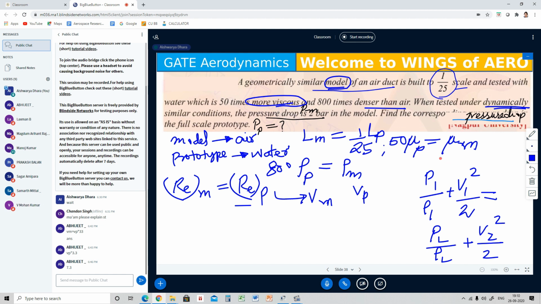You have to use this formula, with V1 for the prototype and the model. Using this relation you have to find the unknown factors. So find out and tell me the answer.